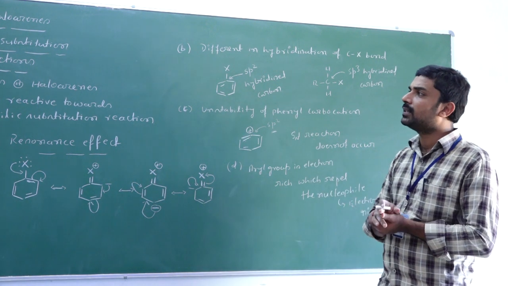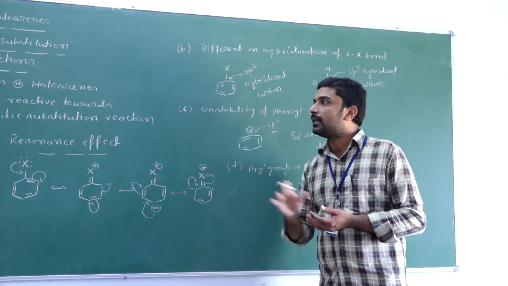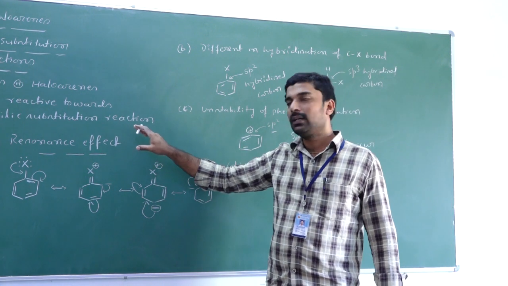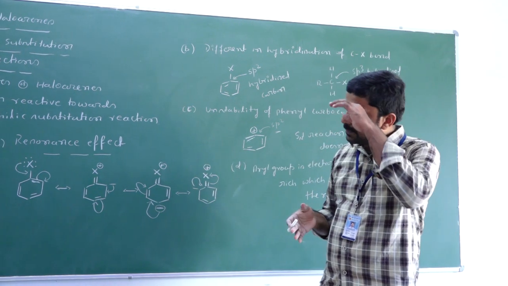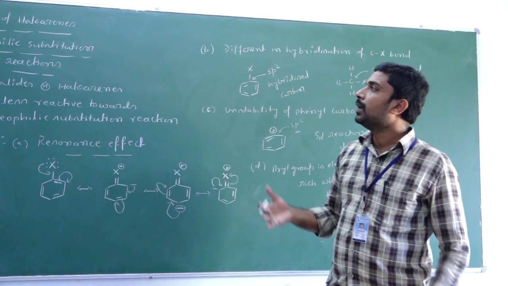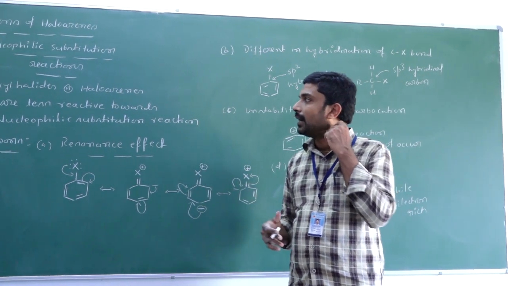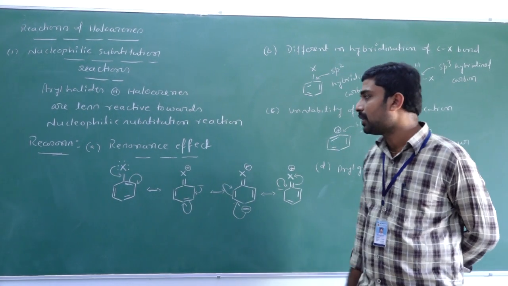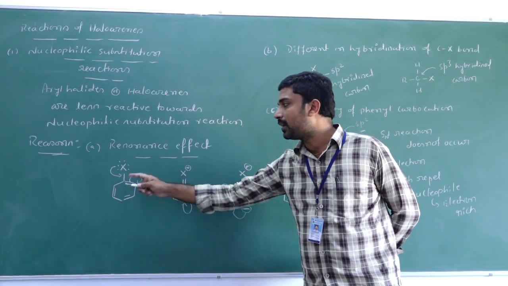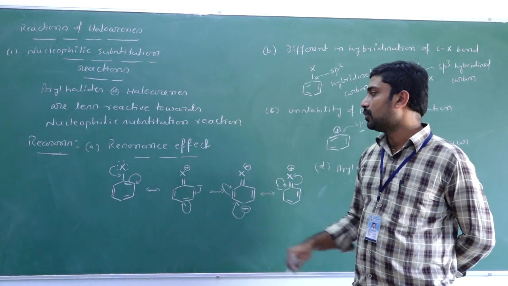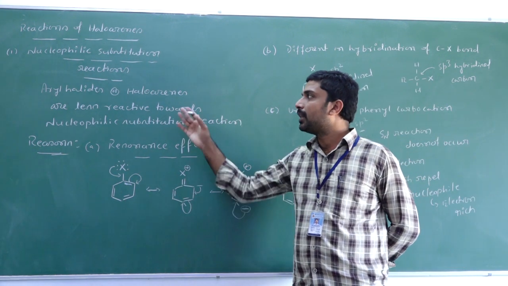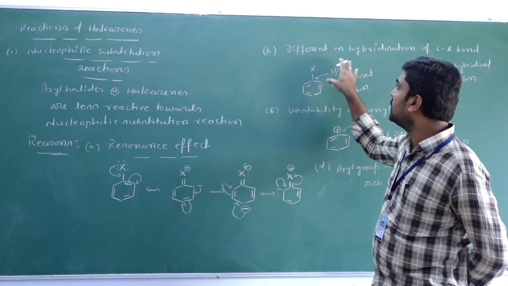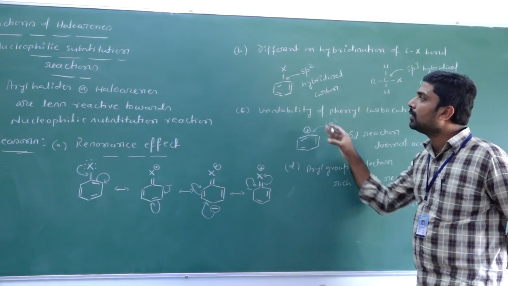These are the four reasons why aryl halides are less reactive toward the nucleophilic substitution reaction. What is the first reason? The resonance effect. In the resonance effect, the bond between the halogen and carbon is partially a double bond, so due to the double bond character, the nucleophile has no sufficient energy to break this bond. What is the second reason? The difference in hybridization.